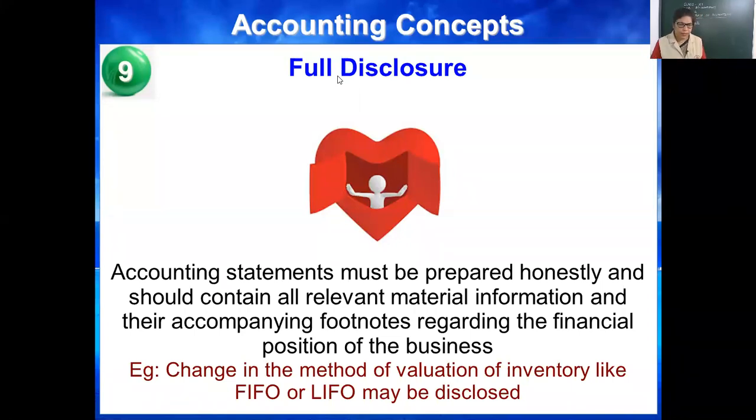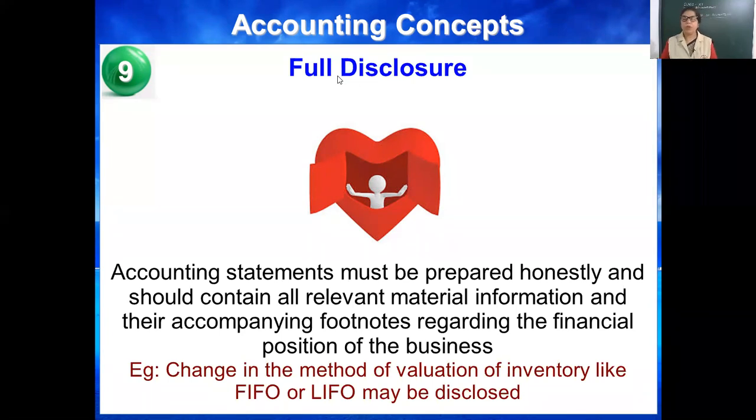Yesterday I read an article in the newspaper, Mr. Narayan Murthy told in his interview that they faced a huge loss in the previous year, but they disclosed it in the general meeting to all the shareholders and investors, even in their accounts. That was their mistake, but honestly they showed it.